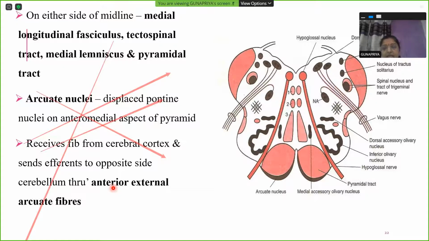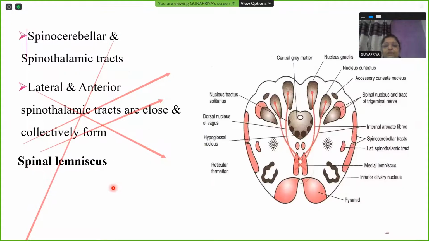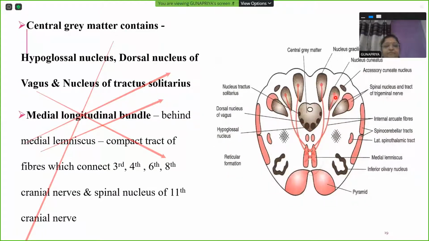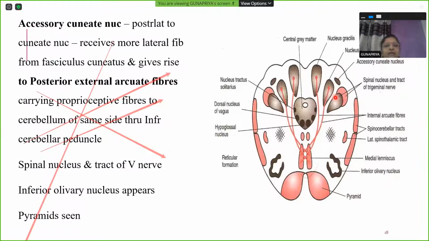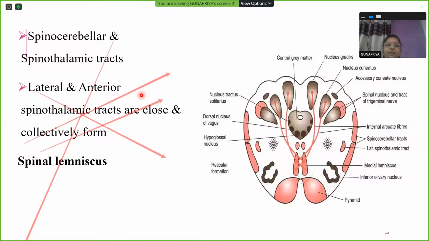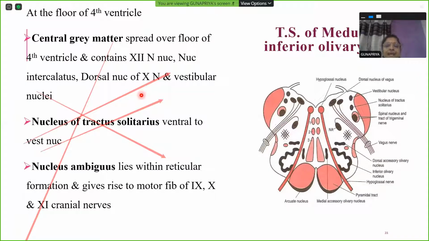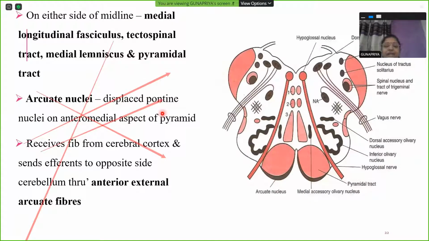As a recap, accessory cuneate nucleus gives rise to posterior external arcuate fibers. So anterior external arcuate fibers arise from the arcuate nuclei, which are nothing but displaced pontine nuclei.